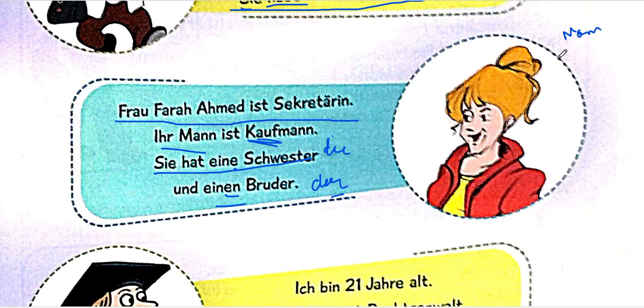We know it is der, die, das. And the second one is accusative. Accusative for masculine is den, for feminine is die, for neutral it's das, and for plural it is also die. The only difference between nominative and accusative is the masculine one, which is den.